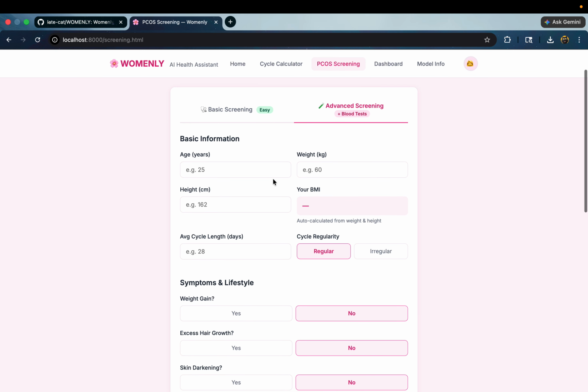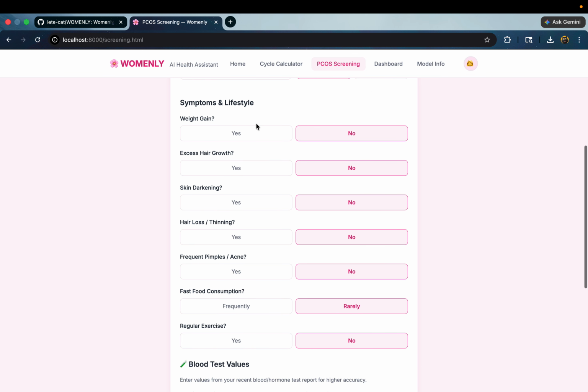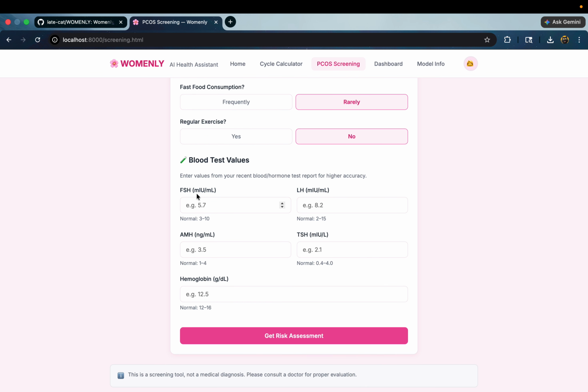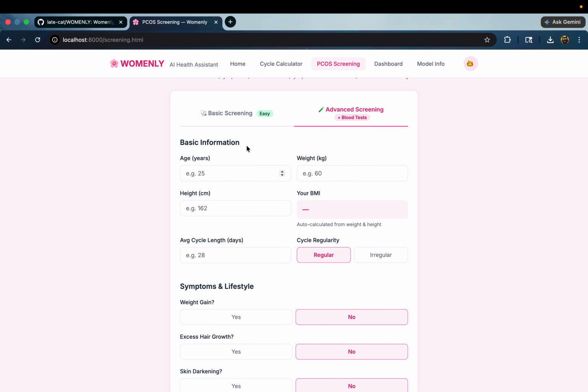In that case, in addition to the basic information, she has to give blood test values and hormonal values, which generally come from medical records. After putting in all the data, she gets a personalized, much more detailed analysis.